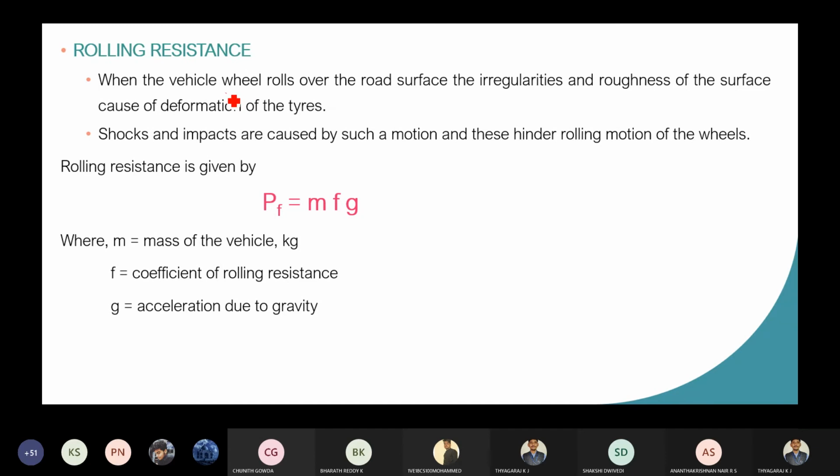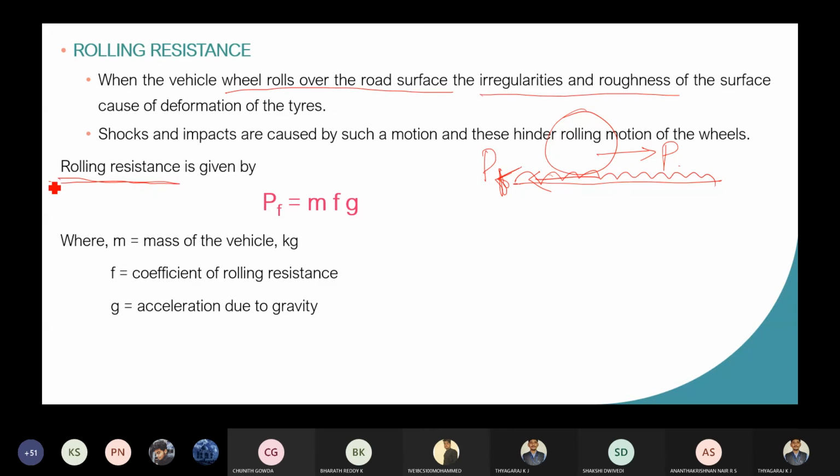So when the vehicle wheel rolls over the road surface, there are irregularities and roughness. Whenever there is an irregularity on the road and the vehicle is moving, there will be an opposite action. Whenever the vehicle is moving with force P and there is an irregularity, that opposing action we are going to call the rolling resistance.